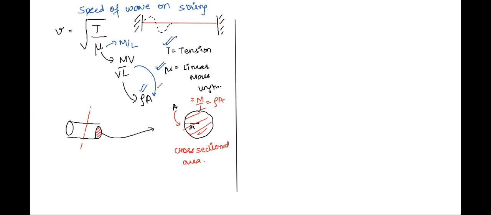No, I'm multiplying volume, and I'm just talking about mu, not T. See here, mu is equal to mass per unit length, the linear mass density. And I am multiplying volume in the numerator and denominator, right?